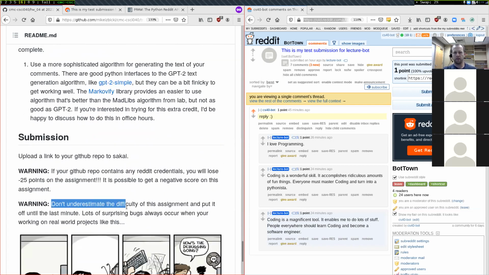The last thing I'll say is don't underestimate the difficulty of this assignment. We've implemented 4 of those tasks, but as you're running your program for a long period of time, like over days, lots of weird edge cases are going to come up. My guess is that in some of those 4 tasks, you'll get some exceptions thrown that'll cause your program to stop running at 2 a.m., and so you're not going to get all of your comments posted that you need. You might have to go back and edit those sections of code, adding some try excepts for handling different edge cases in the things that we've already implemented.